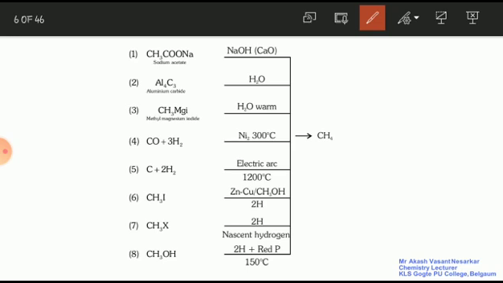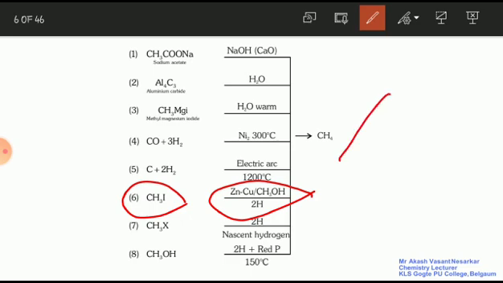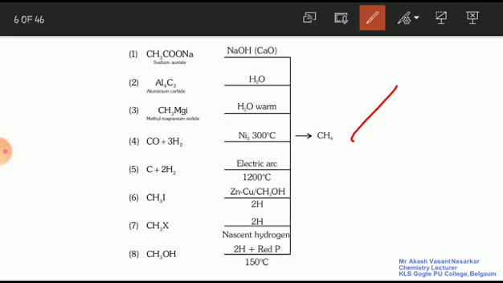Now when carbon reacts with 2 moles of hydrogen in an electric arc at 1200 degrees Celsius, it forms methane. It forms what? Methane. Next one, methyl iodide. When it reacts with zinc and copper and methanol and 2 moles of hydrogen atom, it gives methane. So all these reactions give the hydrocarbon methane. When a methyl halide reacts with nascent hydrogen, it gives methane.